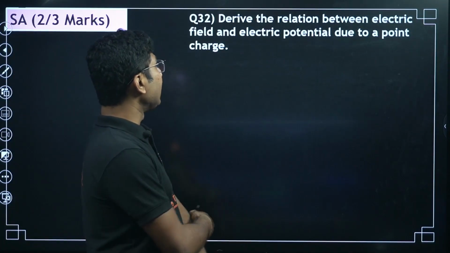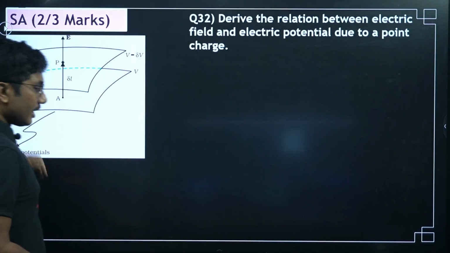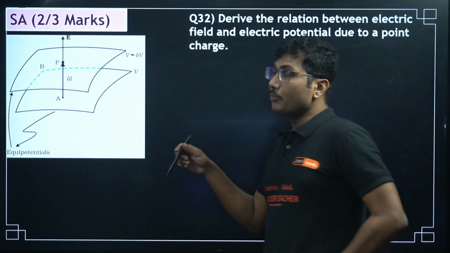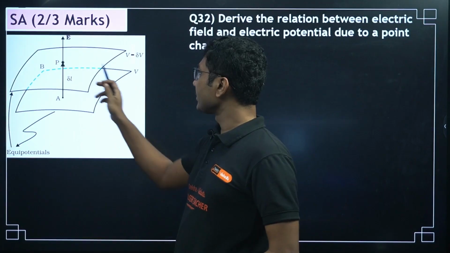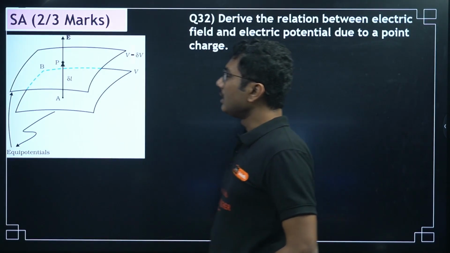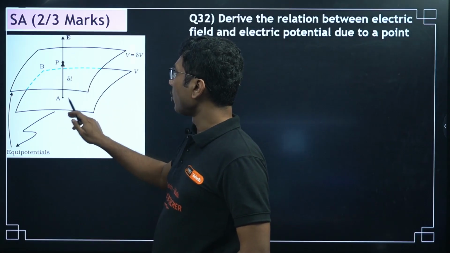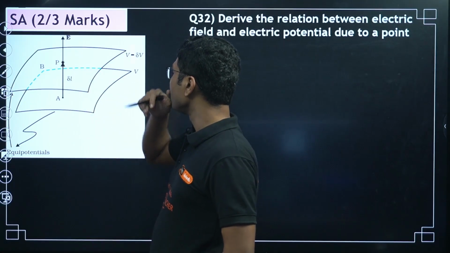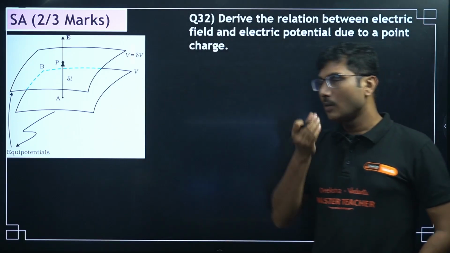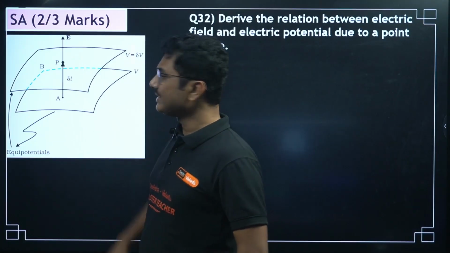Derive the relationship between electric field and electric potential due to a point charge. So let us see, here we have to consider two equipotential surfaces, namely A and B. The electric field is pointing from higher potential to lower potential. Always remember that the electric field always points from higher to lower potential. Now the distance between these two equipotential surfaces is delta L.